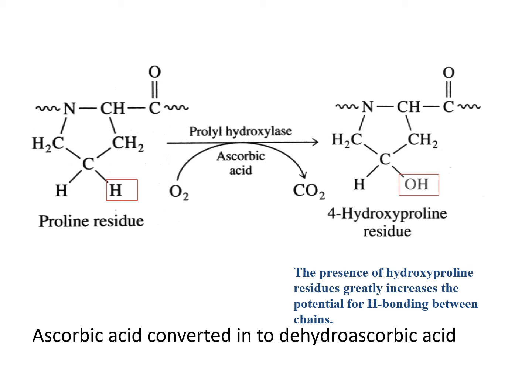This is the mechanism by which a proline residue is converted to a hydroxyproline residue in the presence of ascorbic acid. Here, ascorbic acid is converted into dehydroascorbic acid. The presence of hydroxyproline residues greatly increases the potential for hydrogen bonds between chains.